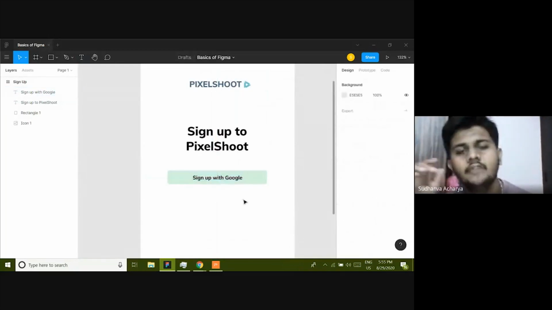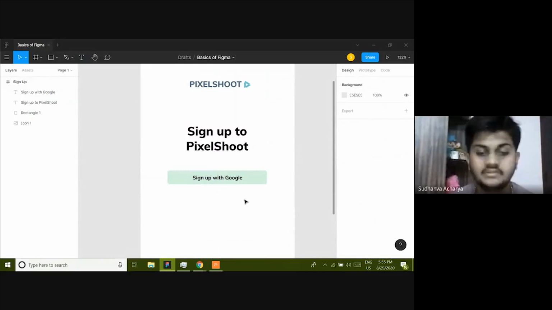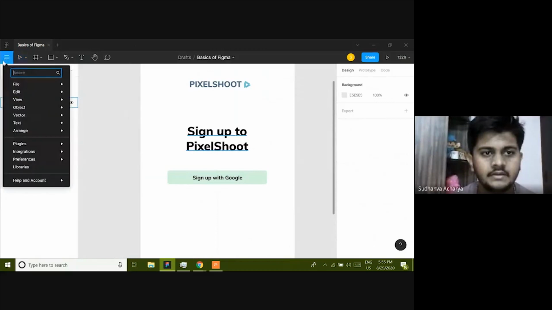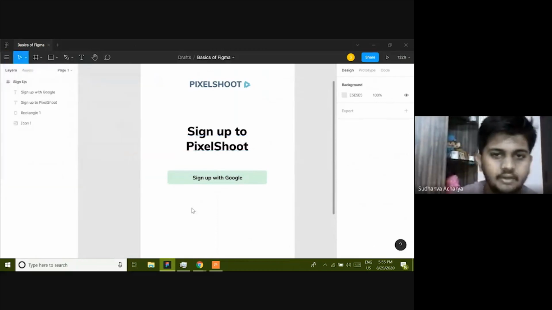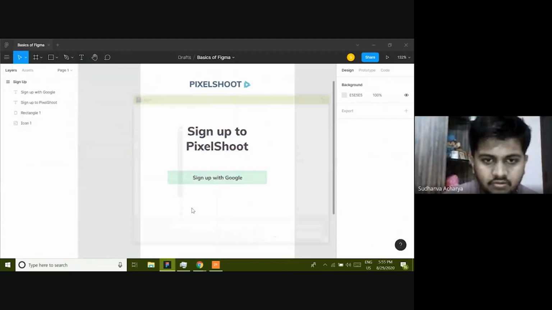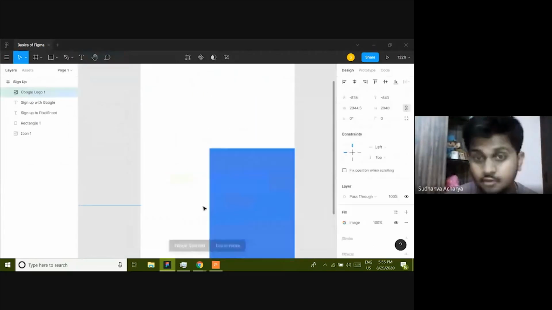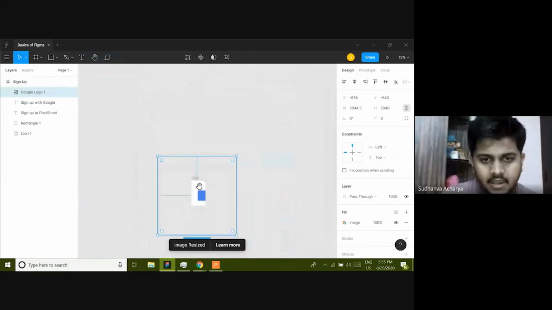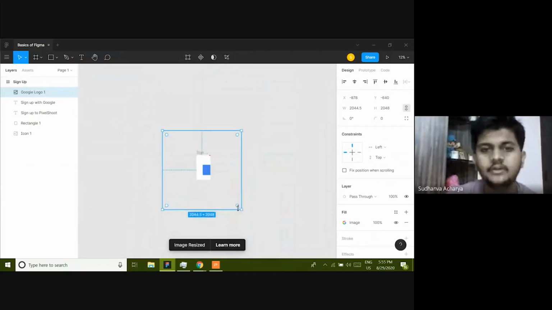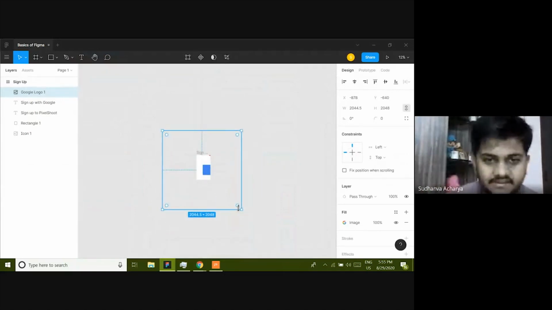So now I also wanted to add a Google logo. What I could do is press Ctrl+Shift+K, or even use this search button and File, Place Image. I'll just use the hotkey for now, place this Google logo and then place it on top. It's too big, so I'm just going to resize it. I'll zoom out and hold Shift and Alt, because I'm resizing it from the center. This is the center. I want to resize it from the center. If you don't click Alt, it will be like this. If you click Alt, it will be resizing from the center.